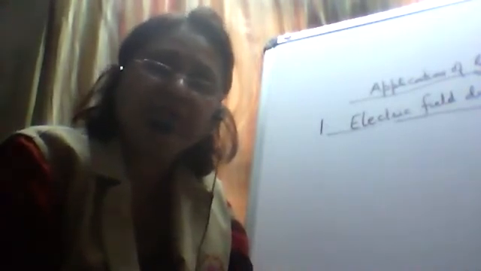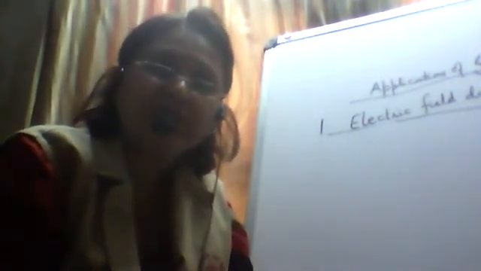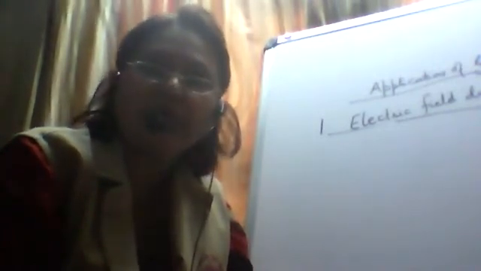Then we have also proved this Gauss law by considering a point charge which is enclosed inside a spherical Gaussian surface. Starting from the left hand side, that is the closed integral of E dot ds, we reach the right hand side, which is equal to Q upon epsilon naught. So hence we have proved Gauss law. Today we will be discussing the applications of Gauss law.